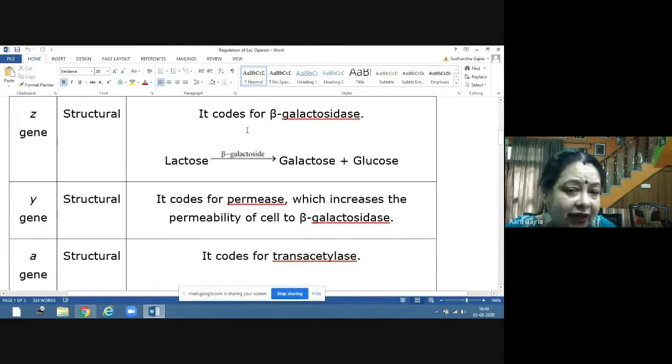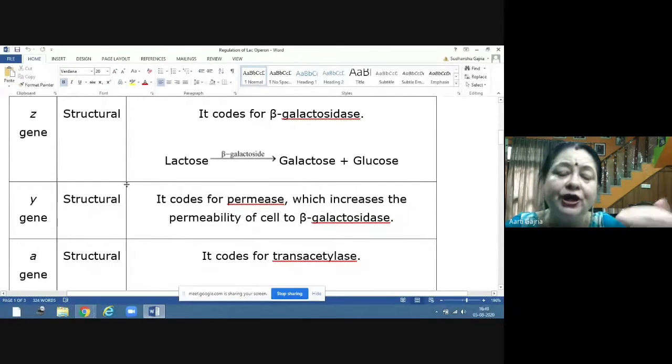Beta galactosidase is an enzyme required for the hydrolysis of the disaccharide lactose into galactose and glucose. Another gene is the y gene. This is also in the structural gene, and it is coding for permease. Permease is also an enzyme which increases the permeability of the bacterial cell to lactose.